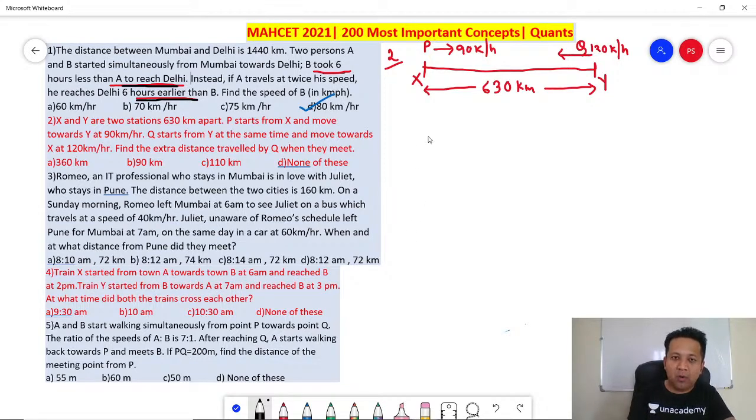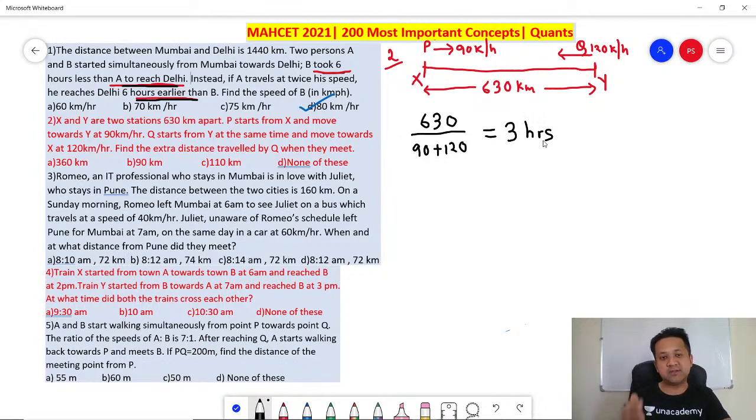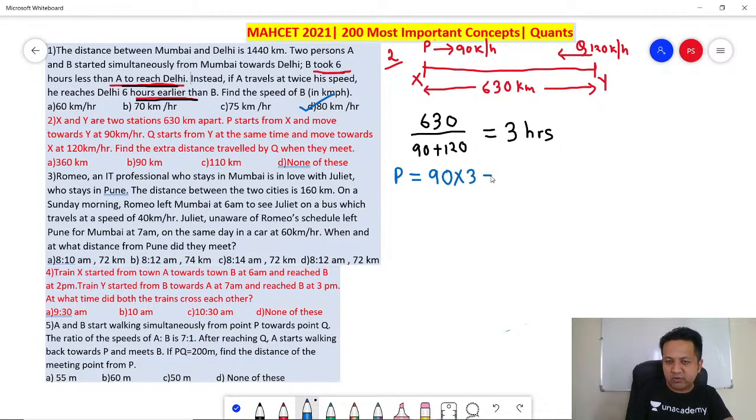So in 1 hour, the distance reduces by 210 kilometers. You need to remember the total distance that they need to reduce is 630 kilometers. So 630 kilometers would be reduced in 3 hours. It means they would meet after 3 hours. Correct? So what is the distance traveled by P in 3 hours? Speed is 90, so 90 into 3, 270 kilometers.